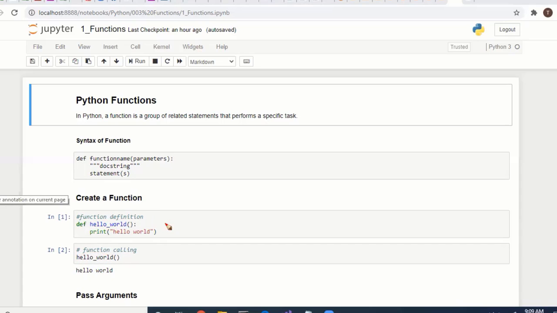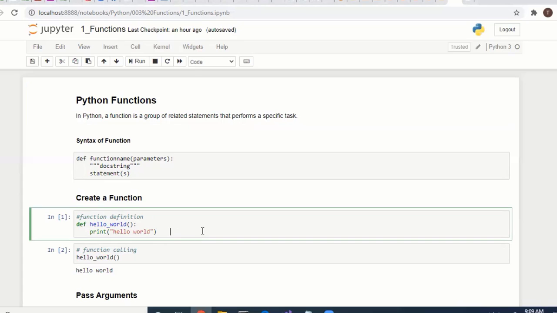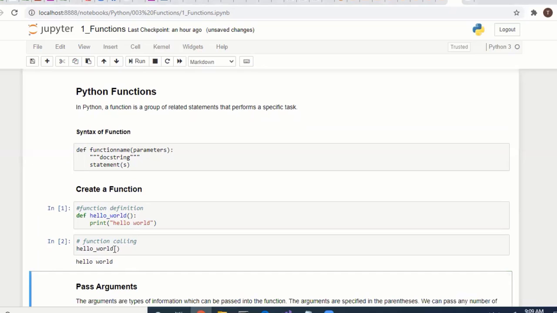Hello world is getting executed. What happens? If you call this function name anywhere in your program, it will call the original function. The original function will execute and return the result. Here we will see how to pass parameters. In this example there are no parameters. Now we will see how to pass parameters, that is, arguments.